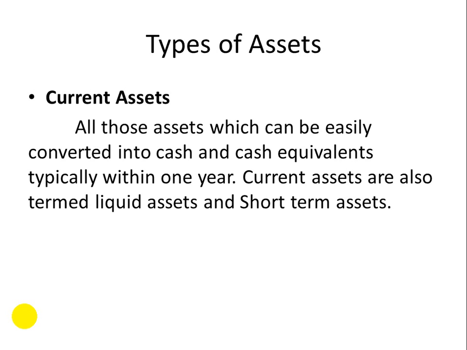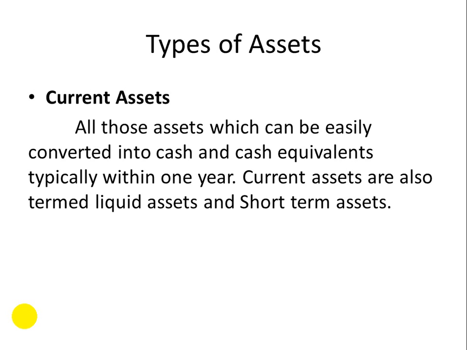What does it mean? First of all, when you have cash in your business, it is already considered as current assets. But all those things which are cash equivalents, for example, your money in your bank account, could be considered as cash equivalents. And the most important thing, all those assets which can be converted into cash, typically within 1 year. The 1 year is most important here, because the current assets are actually connected with the time period. So all those assets which can be converted into cash or cash equivalents are called current assets.